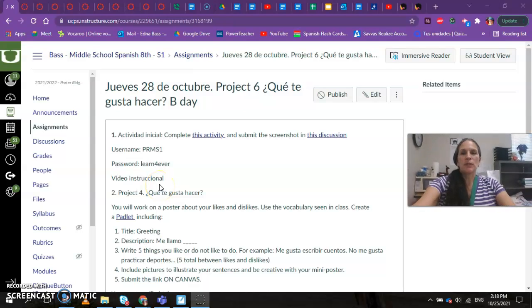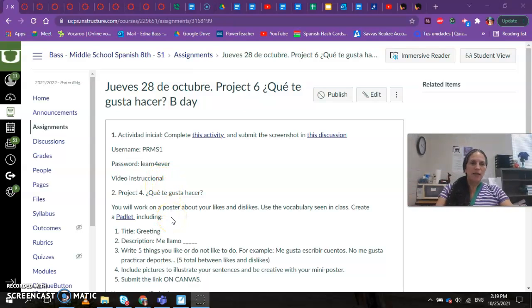Today, we're gonna work on the project 6. And the project 6 is based on what we're seeing now about likes and dislikes. So the name of the project is ¿Qué te gusta hacer? What do you like to do? ¿Qué te gusta hacer? So for your actividad inicial, the first thing that you had to do was to complete